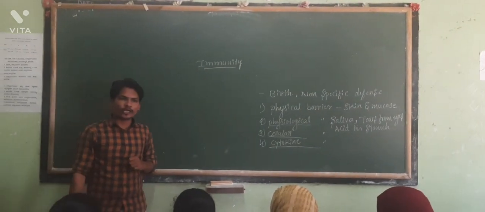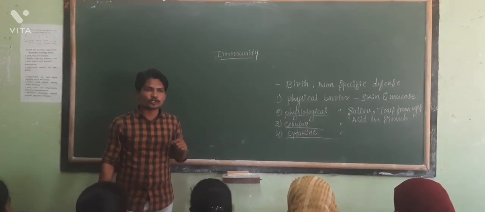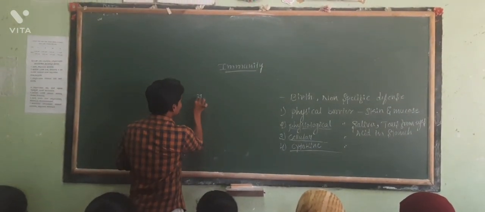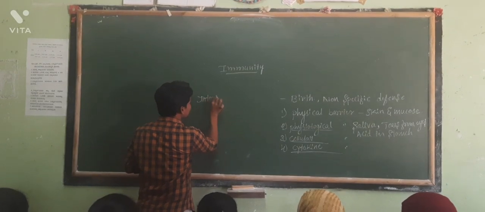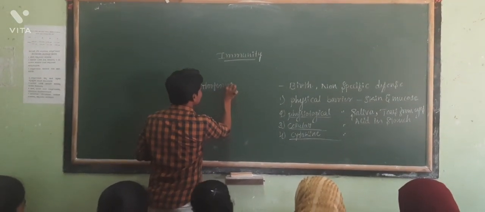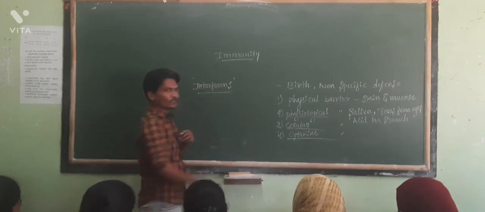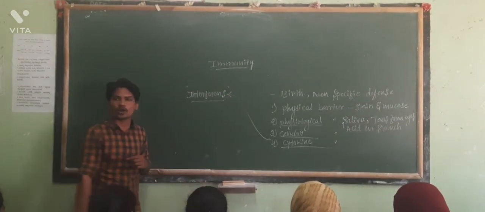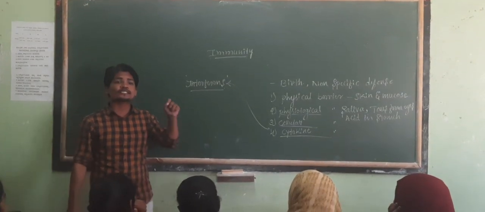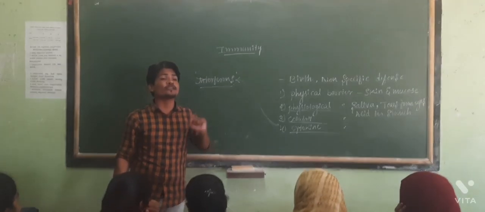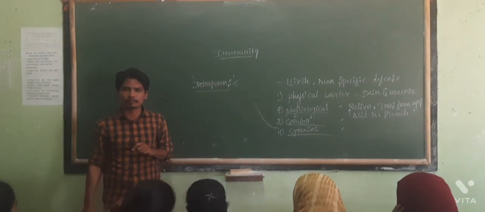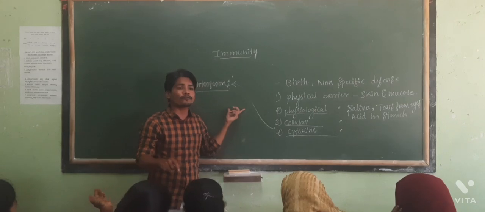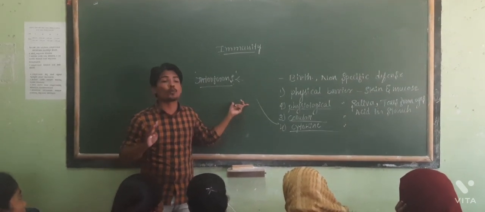In this cytokine barrier, we are going to discuss a special type of protein called interferons, which are secreted by virus-infected cells. They help to segregate the viral infection.